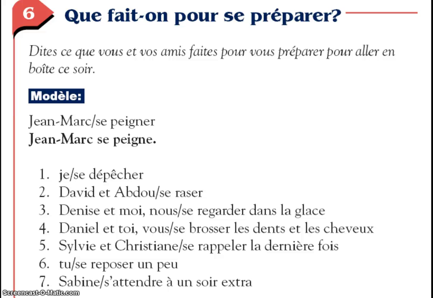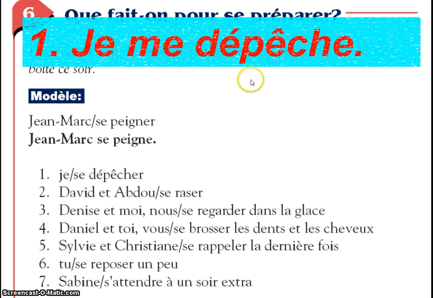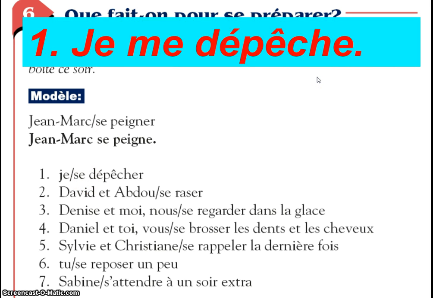So it's simple present tense. We're going to practice just with the present tense here, real quick. So Jean-Marc se peigne. Peigner, the er becomes e in the present tense. I'm going to go ahead and do number one, and you will do the rest. Je me dépêcher. For je, it's going to be what? Me. All right. Je me dépêche. Go ahead and do 1 through 7 in complete sentences and turn it in.